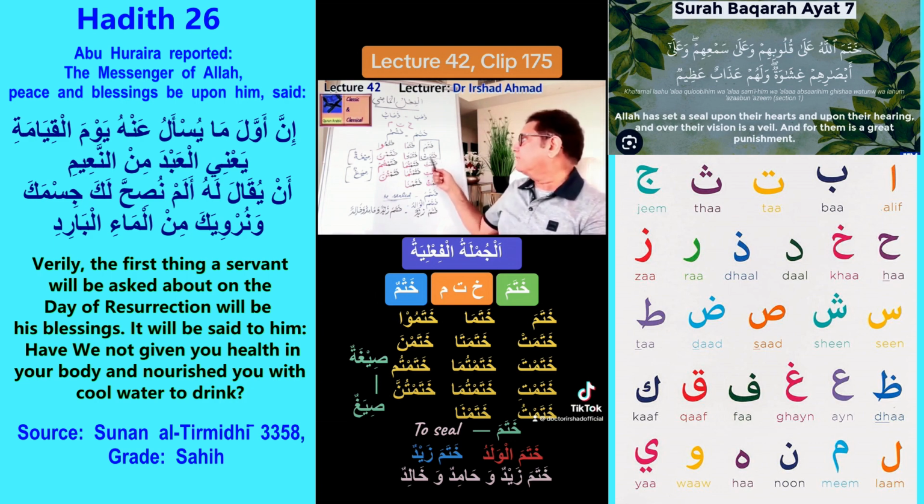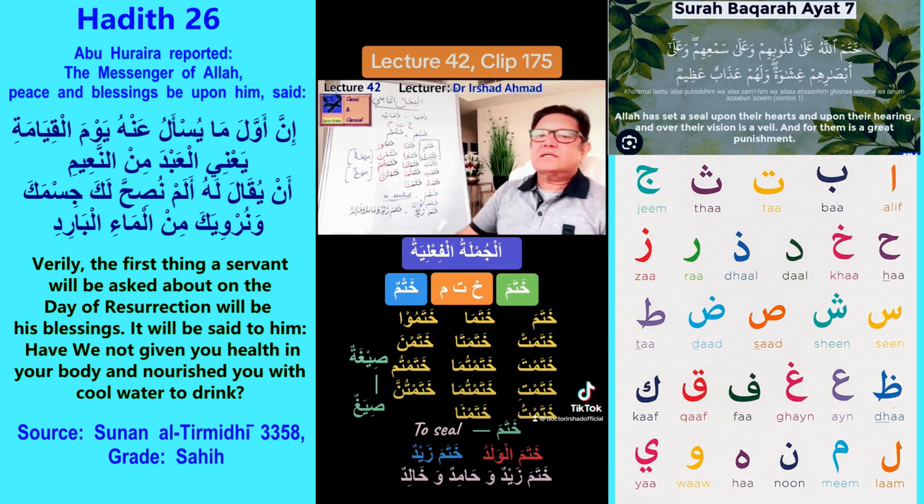Only in the case of feminine will we use this, and in the case of masculine we will use this. And even if there is a combination, for example, if we say Zaid, Hamid, and Zainab sealed, because the predominant gender in Arabic is masculine, even if Zainab is there, we're still going to use Khatama. We're not going to use Khatamat. We can say Khatama Zaidun wa Hamidun wa Zainabun. So we're going to pick the first conjugation form here, and this is a very important point to keep in mind.